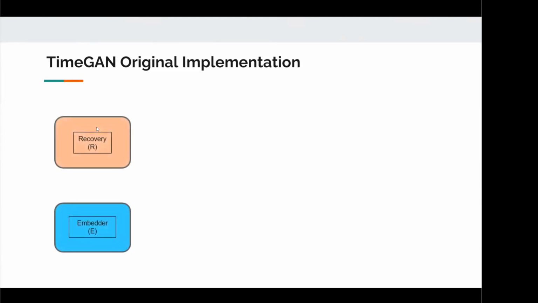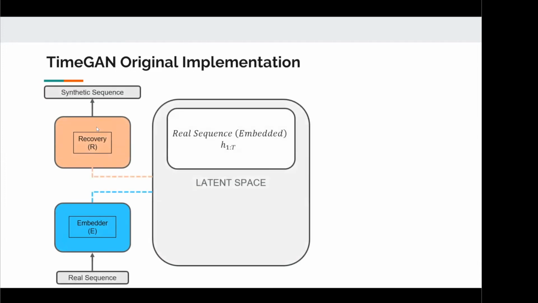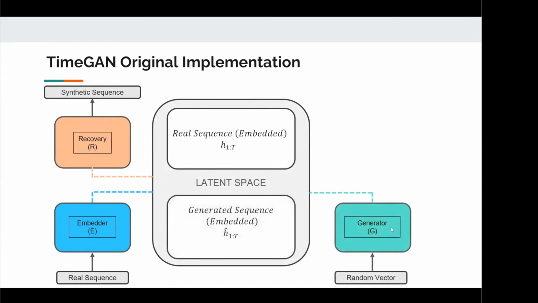So let's have a look at how the training is done in three phases. In phase one, the autoencoder network E and R is trained, minimizing the reconstruction loss. The embedder is fed with dataset X, which is the real sequence, and it outputs H. H is then fed into the recovery component to convert the embedded sequence into its feature space. In phase two, the supervised loss is minimized. This is done by feeding the loss function with the real latent embeddings H and the generated embeddings H hat. It's important to take note that the generator takes in a random vector as input to generate H hat.